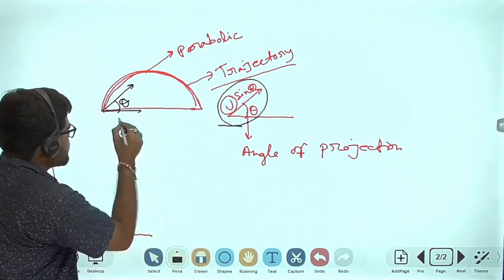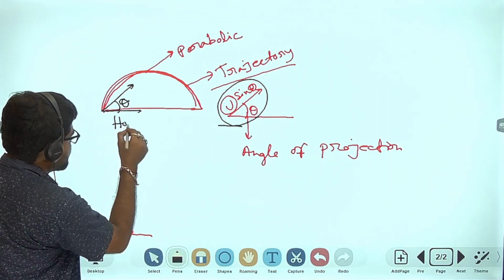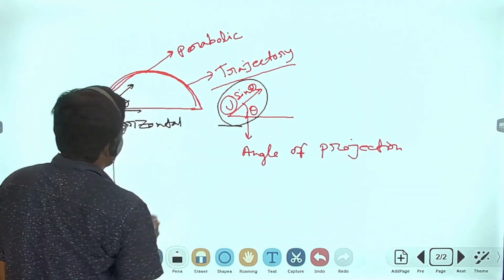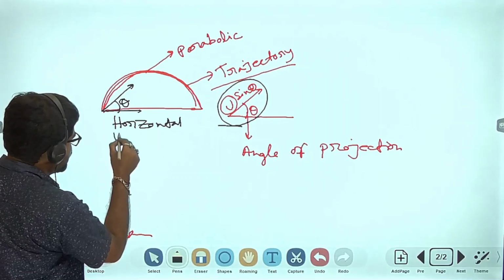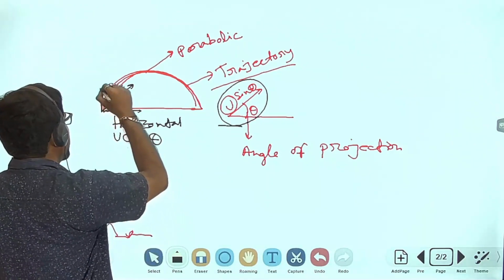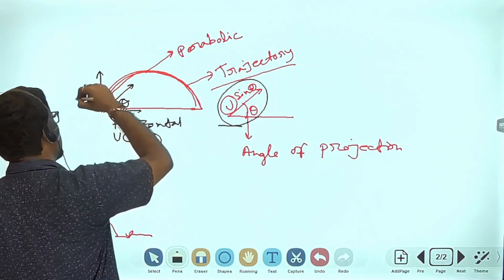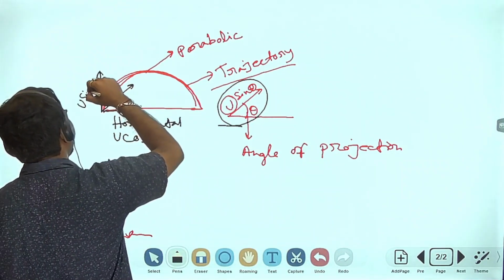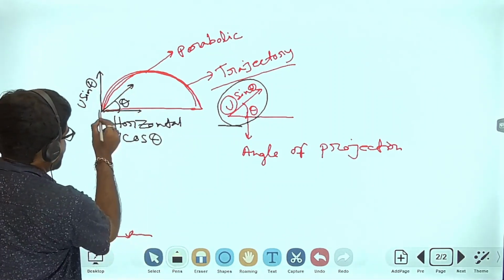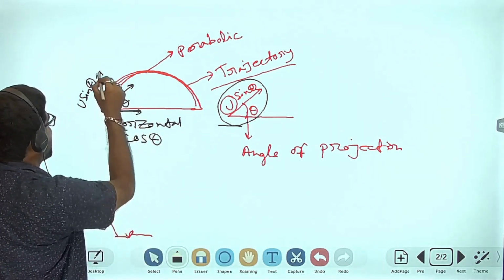This is the horizontal component, which we call u cos theta, and the other is the vertical component, which is called u sine theta. One is the horizontal component and one is the vertical component.